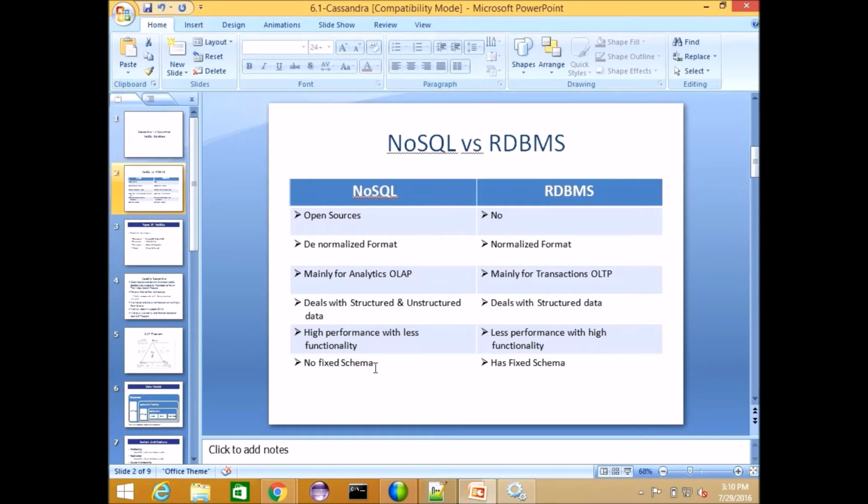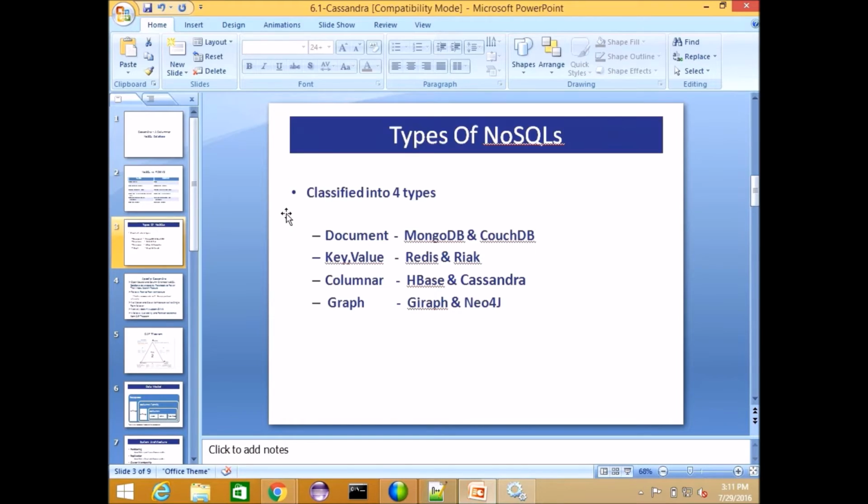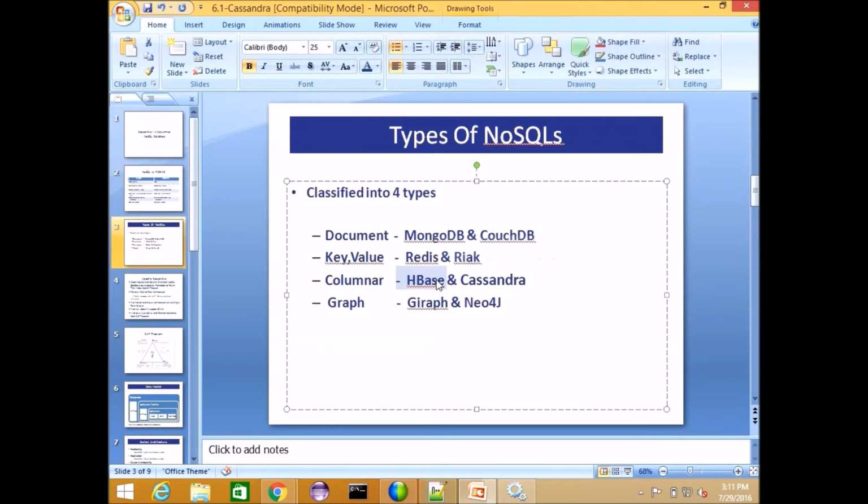And in NoSQL, we have no fixed schema, but in RDBMS, it is a fixed schema. So these are some differences between NoSQL and RDBMS. And these NoSQLs are classified into four types. You guys have known about these things, I guess. Document-oriented, like MongoDB and CouchDB; key-value pair, like Redis and Riak; columnar databases, like HBase, which is Hadoop related, and Cassandra; and graph-oriented databases, like Giraph and Neo4j. These are the four types of NoSQLs.